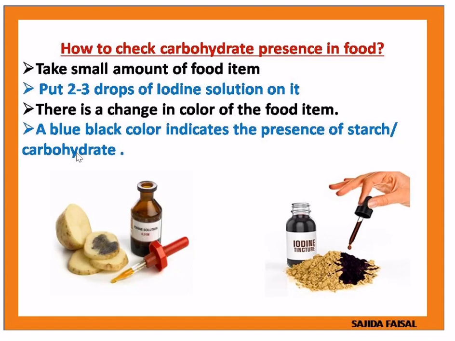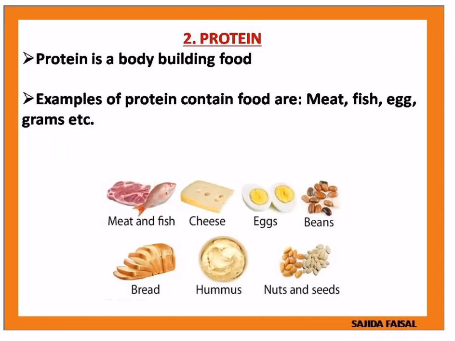That means how can we check the carbohydrate presence? Take the food item, add 2-3 drops of iodine solution. The color changes into blue black. This is the presence of carbohydrate.